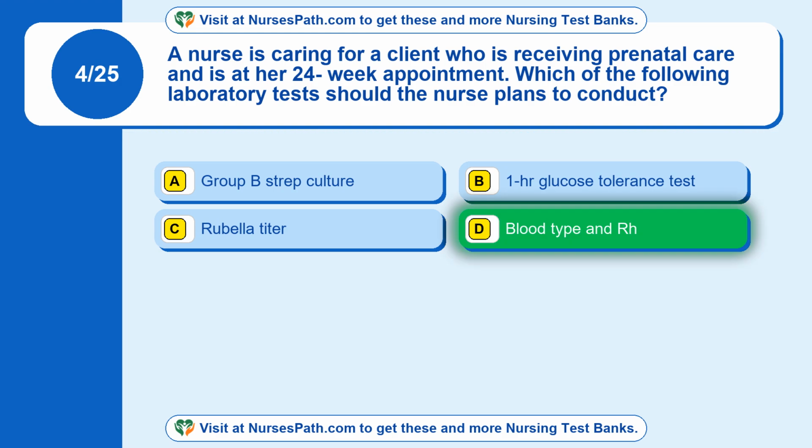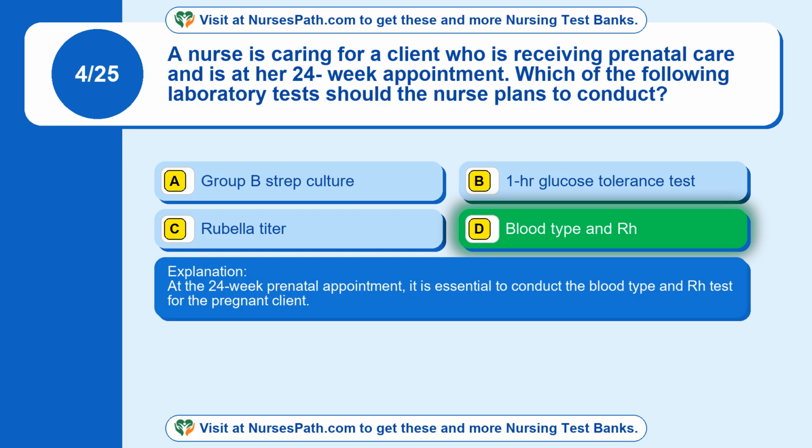The correct answer is option D, blood type and Rh. At the 24-week prenatal appointment, it is essential to conduct a blood type and Rh test for the pregnant client.